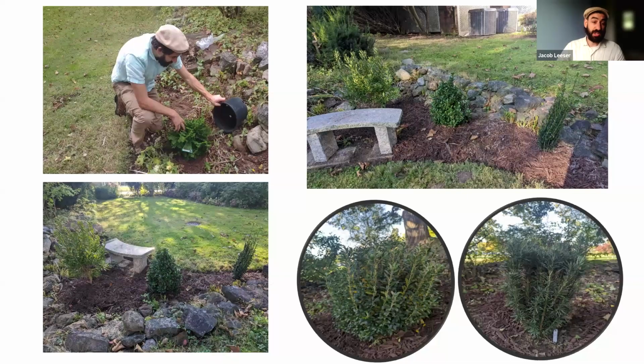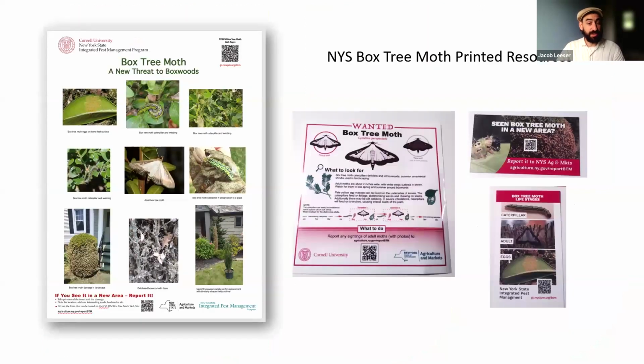We also have a demonstration garden if you choose to come up to Geneva, where you can see some of these alternatives like ilex and dwarf juniper there in the flesh. We also have some materials if you would like to be a resource for others. And I'll leave it there.